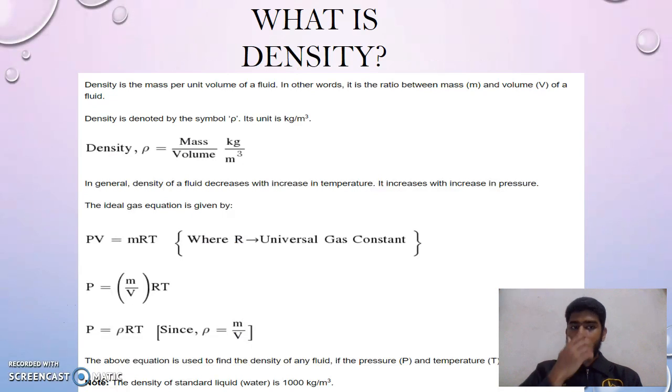So, what is density? Density can be defined as mass per unit volume of a fluid. In other words, it's the ratio between the mass and the volume of a fluid. It can be said that density is directly proportional to mass and inversely proportional to volume. When we substitute density in the ideal gas equation, PV = mRT, where R is the universal gas constant, we substitute m with the number of moles, then we substitute density.